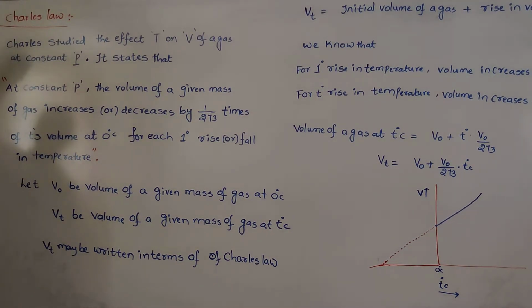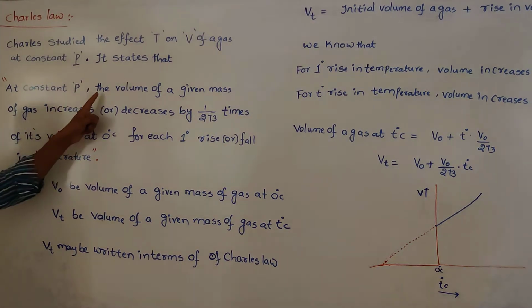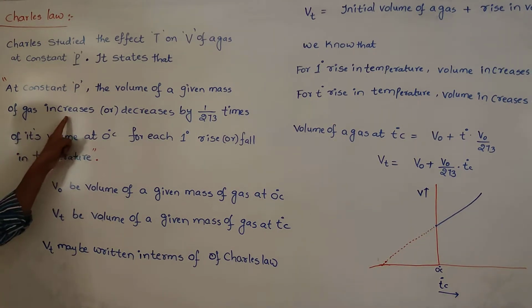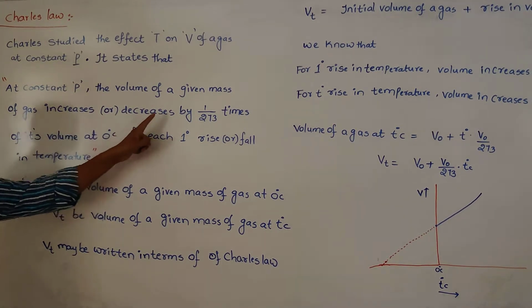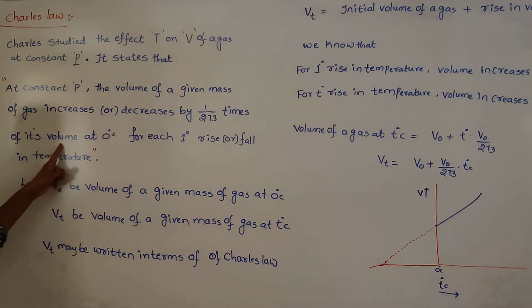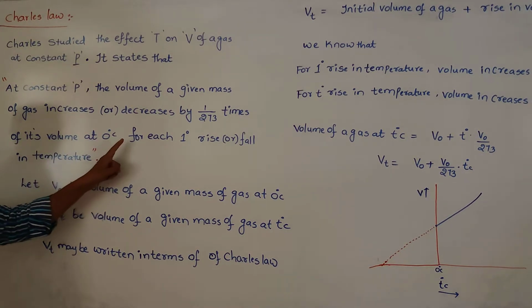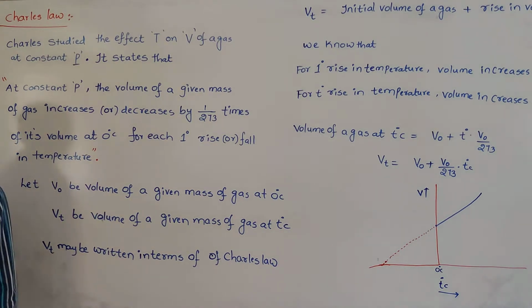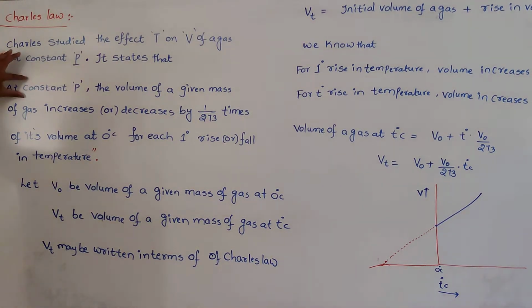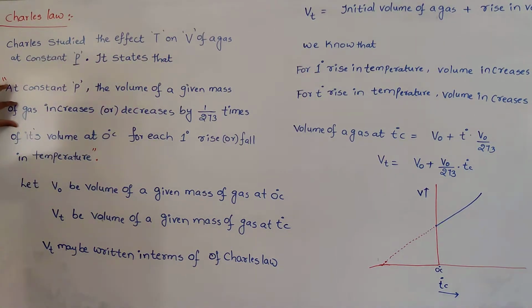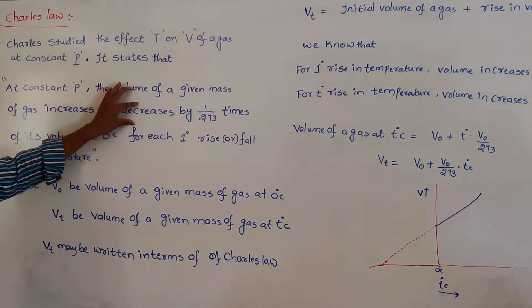This law states that at constant pressure, the volume of a given mass of a gas increases or decreases by 1/273 times of its volume at 0 degrees centigrade for each 1 degree rise or fall in temperature. Once again, at constant pressure, the volume of a given mass of a gas increases or decreases. How much?